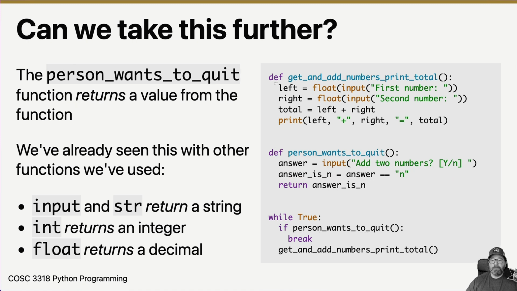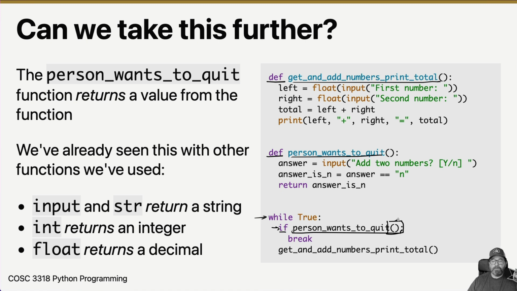So this function gets created, this function gets created, those lines get stored inside these variables, these function names. Then we get to the while true, and then we get to this if statement. Okay, so just like with the assignment operator, if needs a value. So what is this value? The value is whatever this function returns. We are calling a function here.